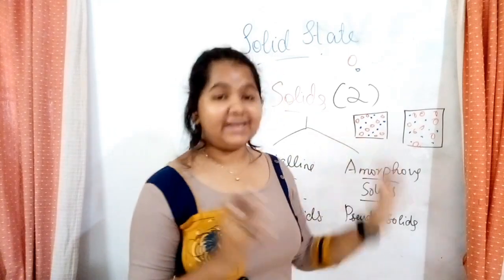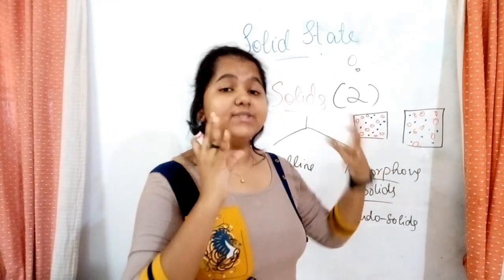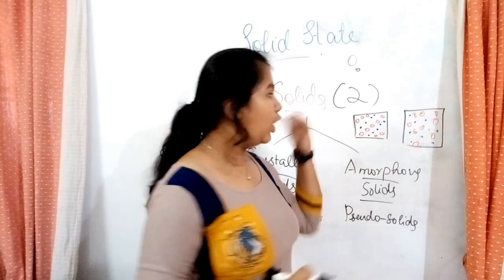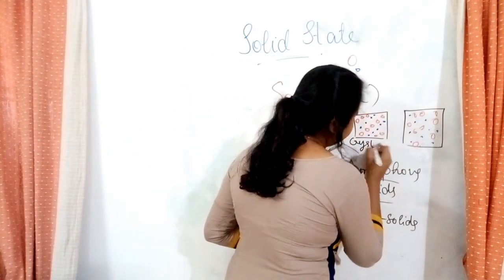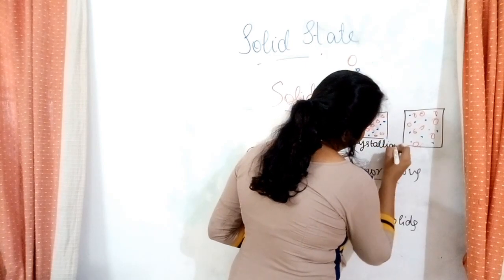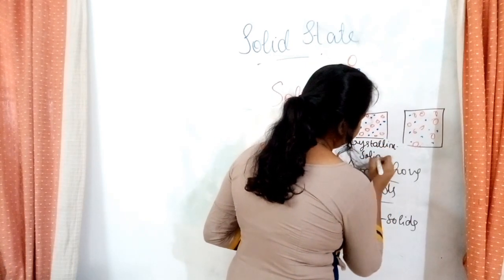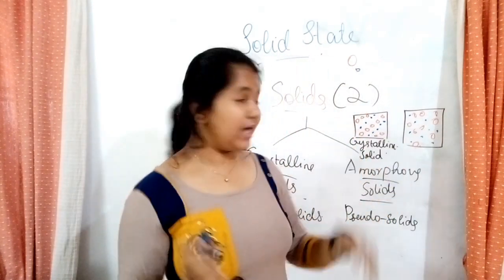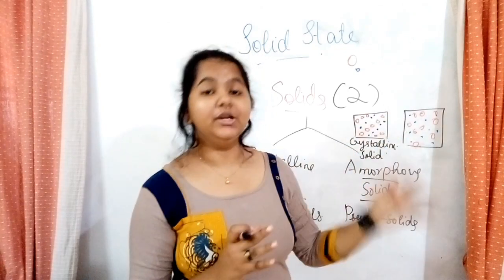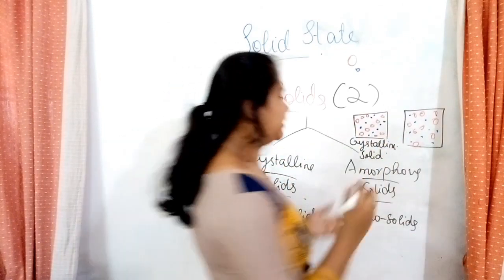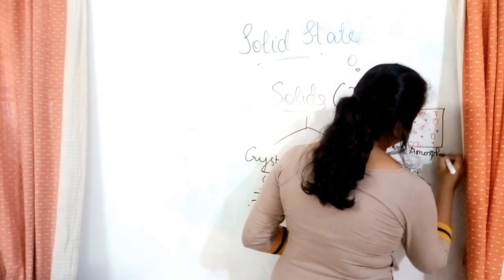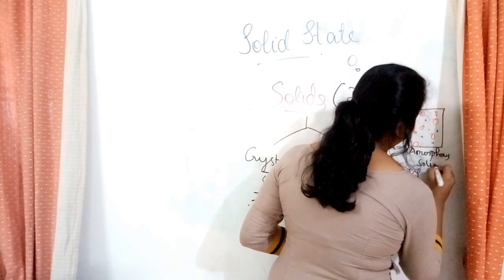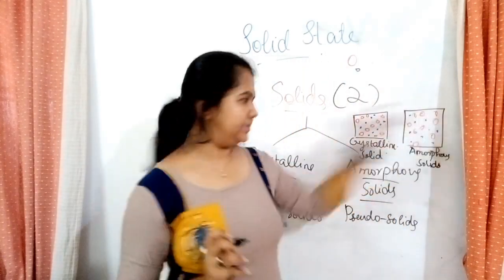The solids having constituent particles that are orderly arranged are called crystalline solids. And the ones which do not have orderly arranged constituent particles are known as amorphous solids. I hope this is clear to you.